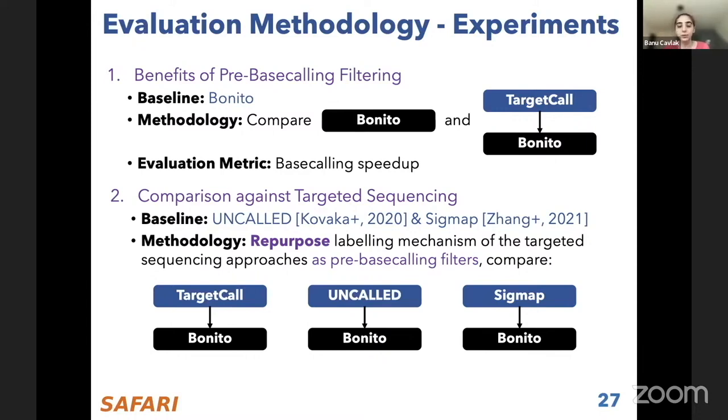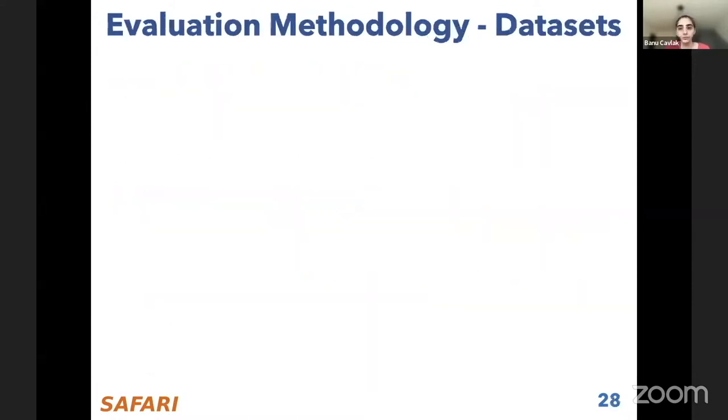We just repurpose these labeling mechanisms to perform pre-base calling filtering instead of adaptive sampling. Basically, we compare TargetCall, Bonito preceded by TargetCall, OnCall, and SigMap in terms of their execution time, recall, and precision, and more in the paper for throughput.